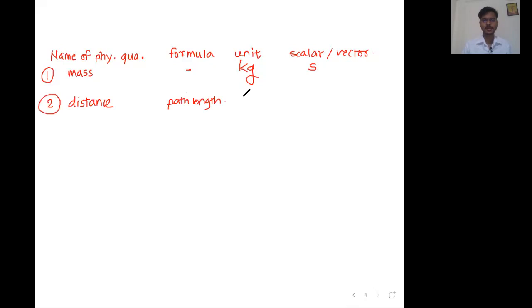Unit: meter. Very good. Scalar. Okay. Very good.